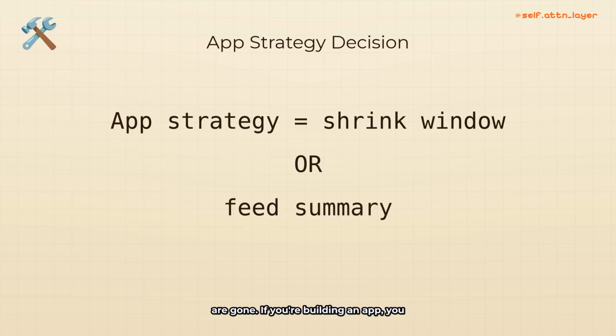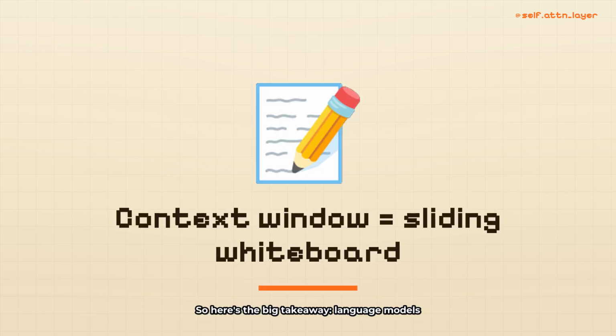If you're building an app, you can handle forgetting in 2 ways. Shrink the whiteboard when you don't need details, or summarize and feed the summary back in. Both tricks let you work around the tiny whiteboard. So here's the big takeaway. Language models don't have perfect memory. They process text in chunks called tokens using a fixed-size context window, like a tiny whiteboard. When it fills up, older tokens get erased. It's not magic. It's just a sliding window. Now you know the secret.